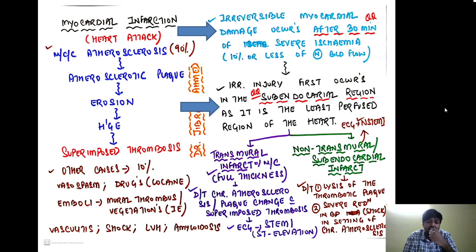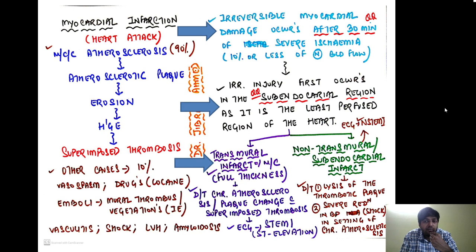If you remember, from inside to outside, we have the endocardium, myocardium and the pericardium. Remember, all the coronaries are epicardial; they are situated on the outer side of the heart. So basically the endocardium is farthest away from the coronaries. The first area to be involved by irreversible injury is the endocardial or subendocardial region, because it is the least perfused region of the heart.